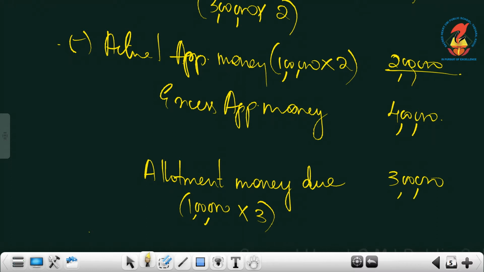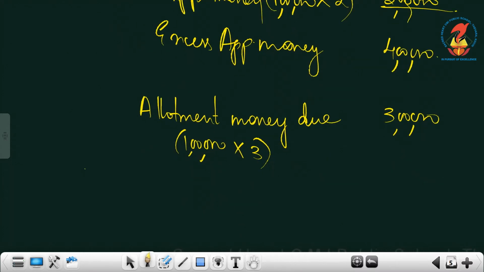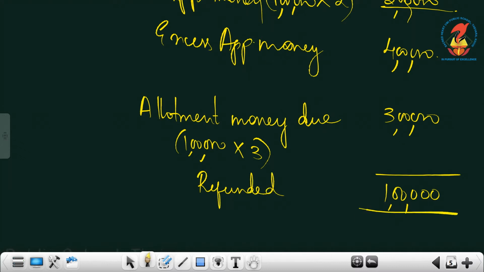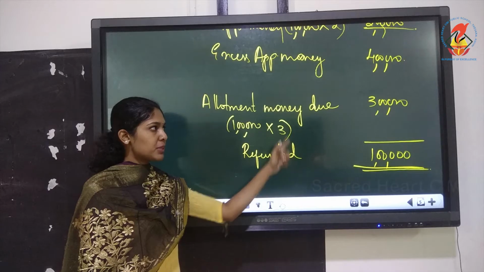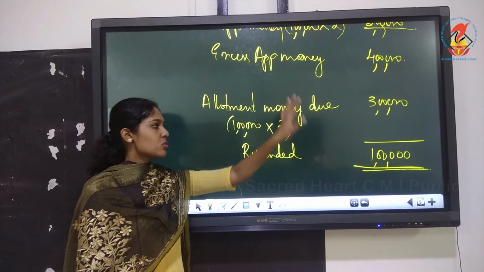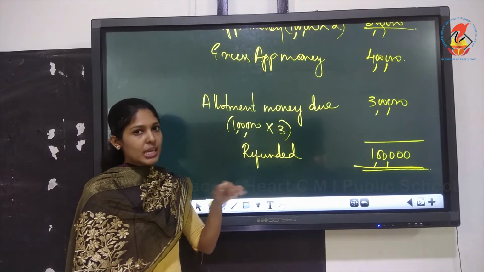In this situation, we should refund, not reject, we should refund. We should give 1 lakh back to the shareholders. So this must be refunded. Usual questions will not do all this, but here, since it is written that the entire excess application money is to be adjusted with allotment, we have to check what allotment money is needed. So the due or needed amount is only 1 lakh into 3 per share, 3 lakhs. But we have 4 lakhs, so the excess 1 lakh is now to be refunded.